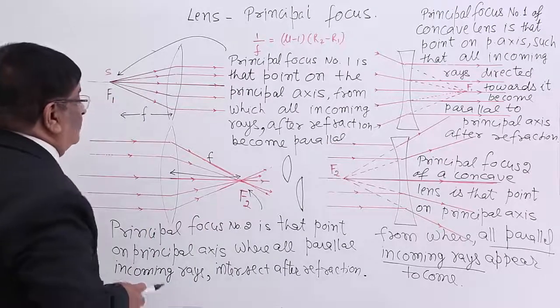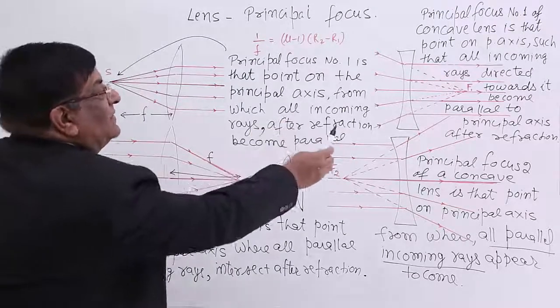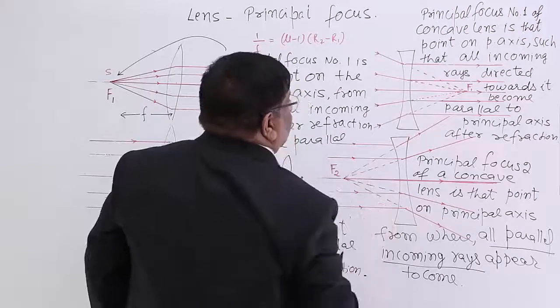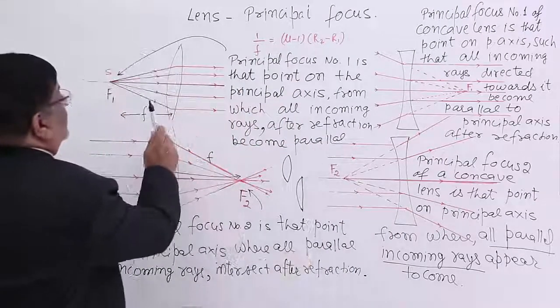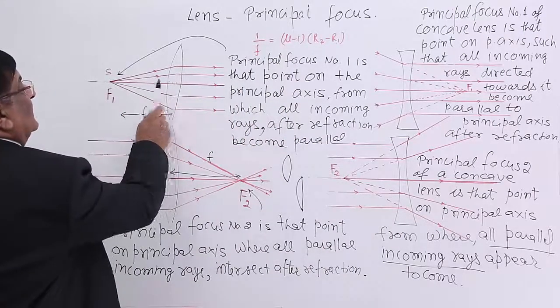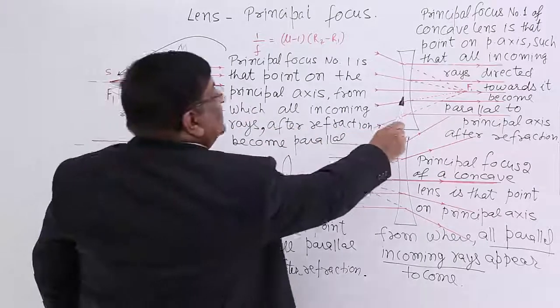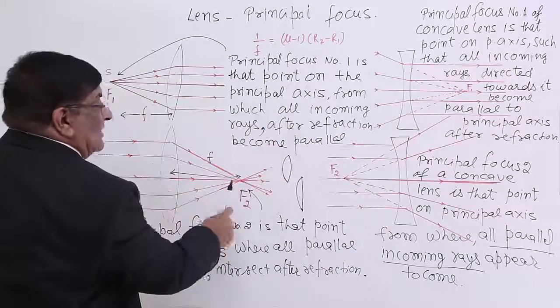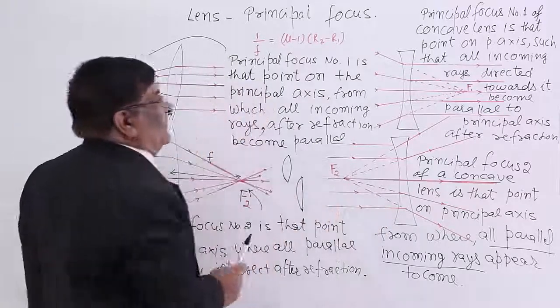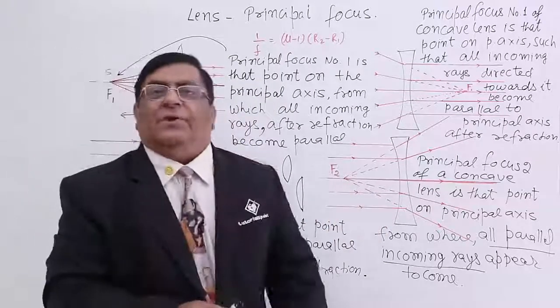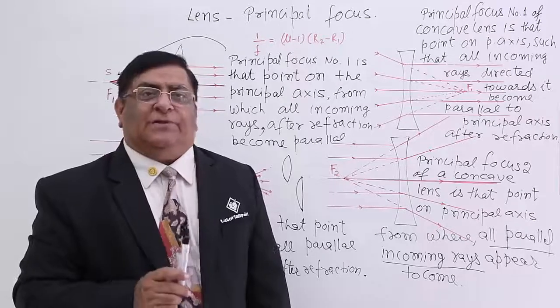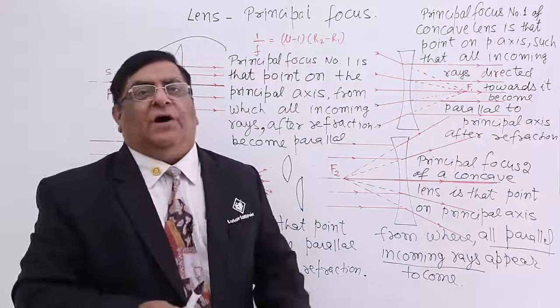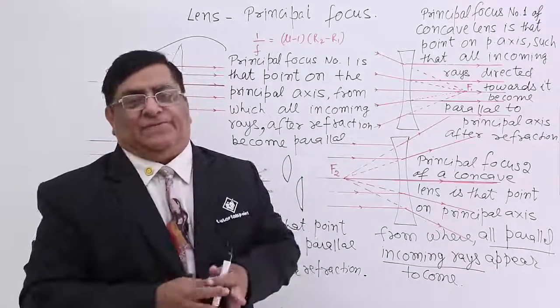Now, similarly, this focal point and this focus. You see, principal focus number 1 is on the left side here, and here the principal focus is on the right side. Here it is on the right side and this is on the left side. This shows that the principal foci for convex and concave lenses are opposite in direction.